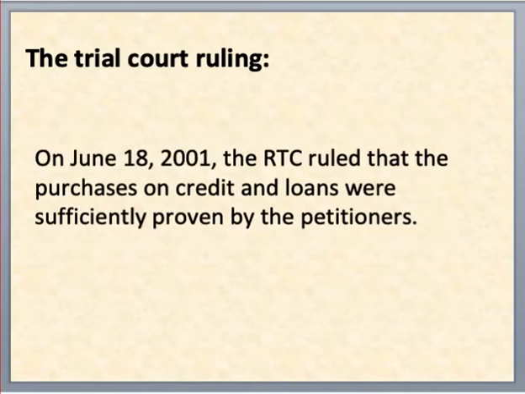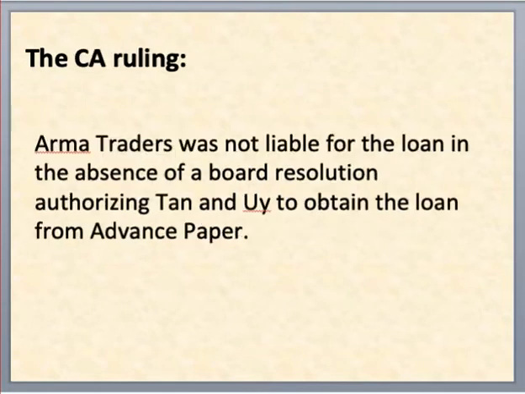The RTC ruled that the purchases on credit and loans were sufficiently proven by the petitioners. The trial court held that the respondents failed to present hard, admissible and credible evidence to prove that the sale invoices were forged or fictitious, and that the loan transactions were personal obligations of Tan and Yu. The Court of Appeals reversed the trial court. The appellate court ruled that Arma Traders was not liable for the loan in the absence of a board resolution authorizing Tan and Yu to obtain the loan from Advanced Paper.